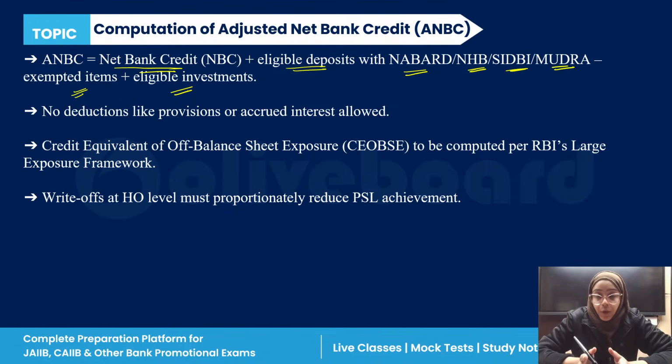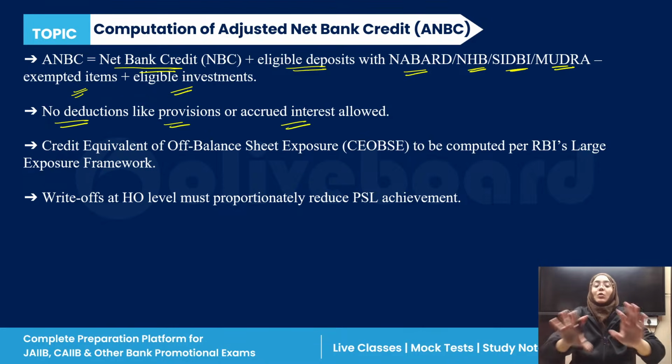Here there is an important thing to note: no deductions like provisions or accrued interest are allowed. So you have no deductions for any type of provisions made or accrued interest. Now, credit equivalent of balance sheet exposure is calculated as per the Reserve Bank of India's large exposure framework, which has been defined by the Reserve Bank of India.